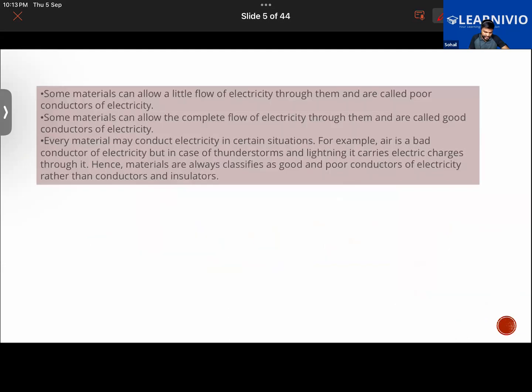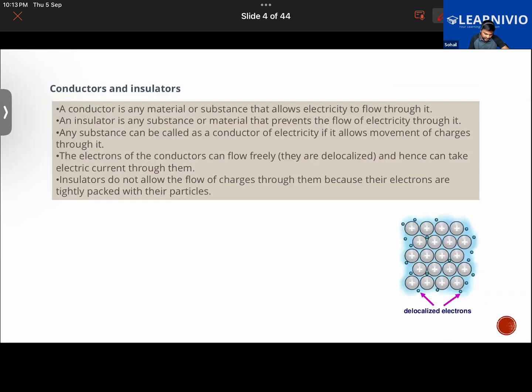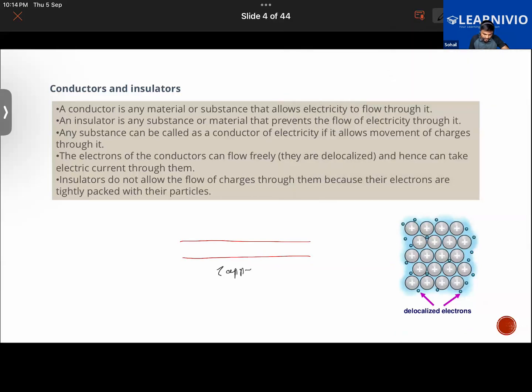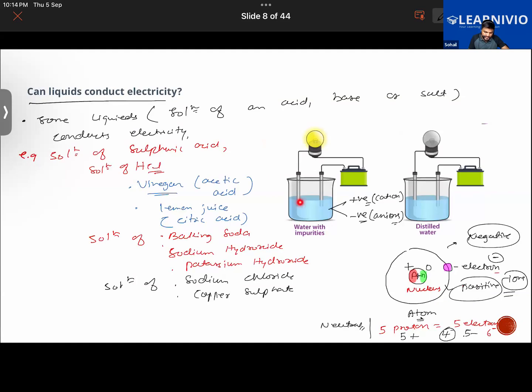As you guys would be aware, say you have a copper wire. In the copper wire, how is electricity conducted? It is because of the flow of electrons. Electrons flow from here to here. So it is because of the flow of electrons that electricity is conducted in a solid material. But in the case of liquid materials, how is electricity conducted? Electricity will be conducted due to the flow of ions and not particularly because of the flow of electrons. Getting the point I'm trying to make here?